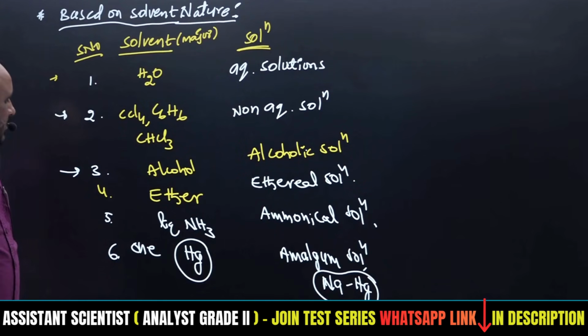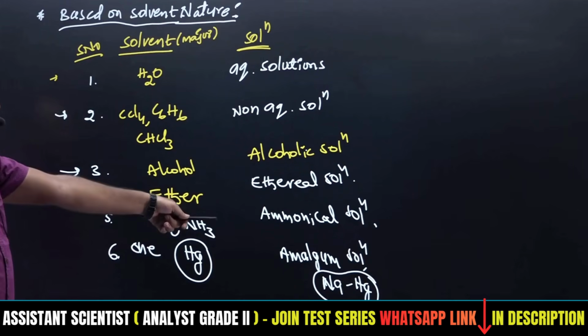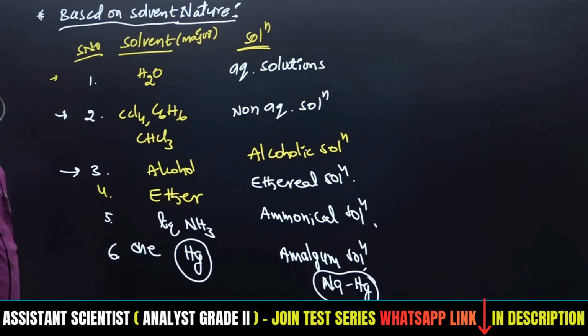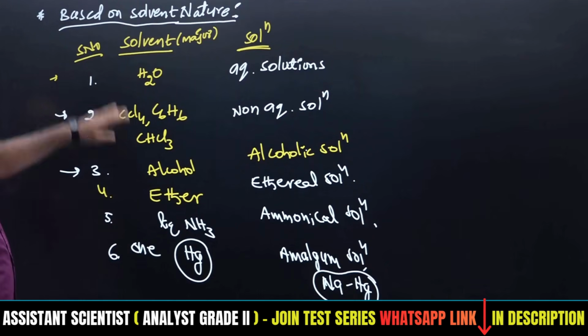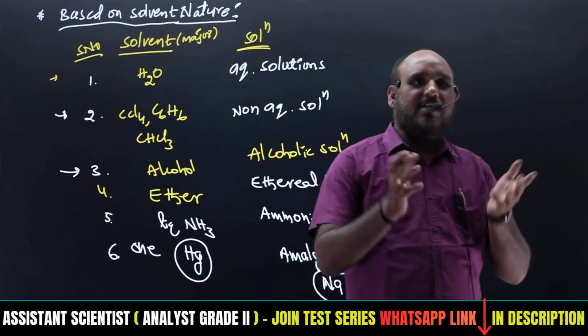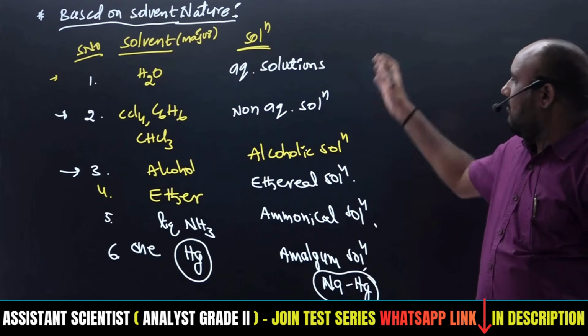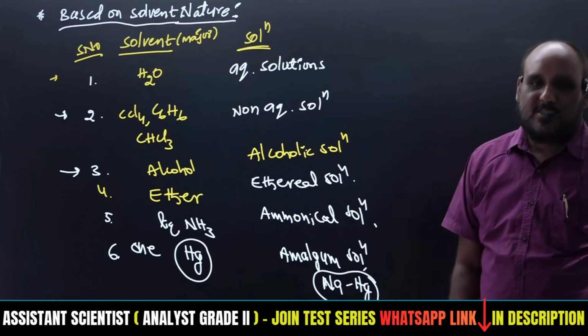This is based on the solvent nature, the nature of the major component, and accordingly we get various kinds of solutions.